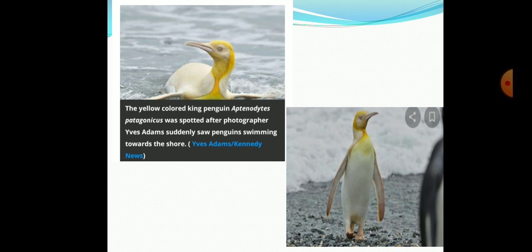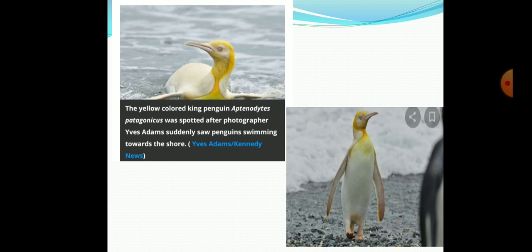Okay, and there is the dense feather found in the birds, and that dense feather helps them to trap air inside it, and that air insulates their body. That air does not allow the warmth of their body to move outward. Okay, and also if the temperature goes on decreasing in the polar region, then this bird prefers to move